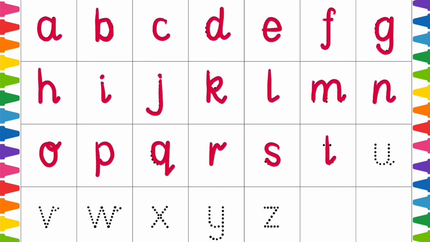S for sun. T. T for tortoise. U. U for umbrella. V. V for van. W. W for watch. X. X for xylophone. Y. Y for yak. Z. Z for zebra.